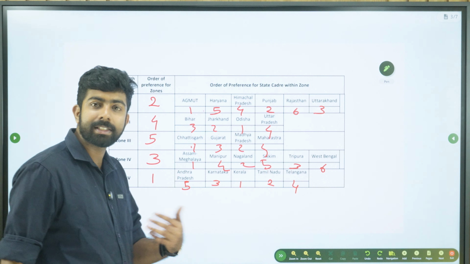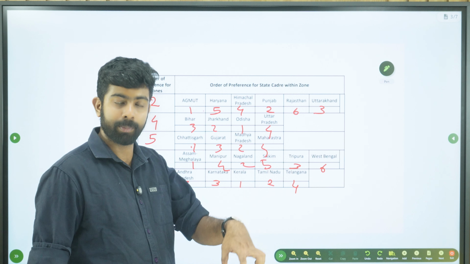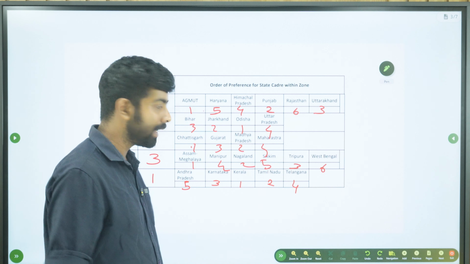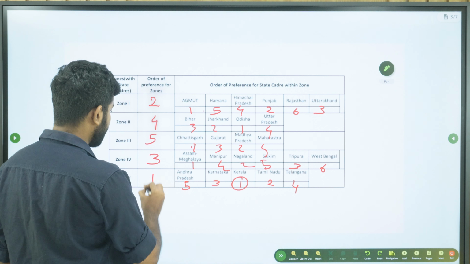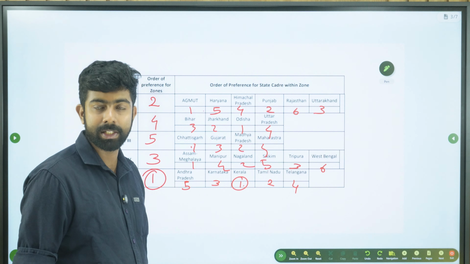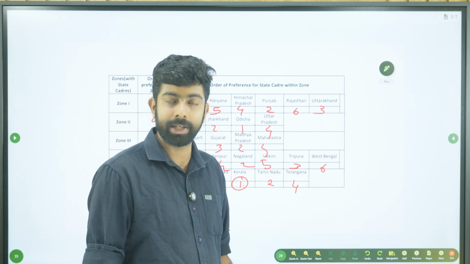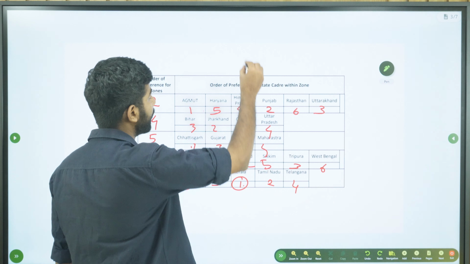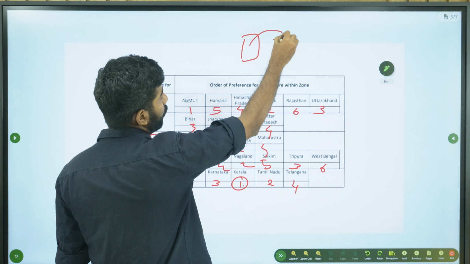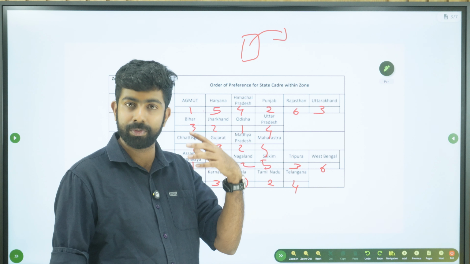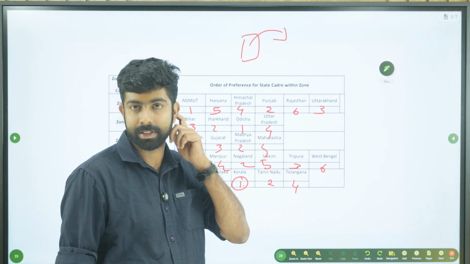And how was the cadre allocated? When a particular candidate is being considered, his first preference, 1-1, will be taken first. Whenever the vacancies are being notified, each cadre will notify the vacancies for All India Services officers, IAS, IPS.